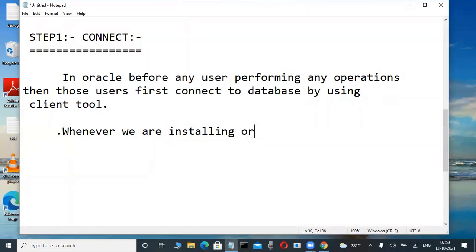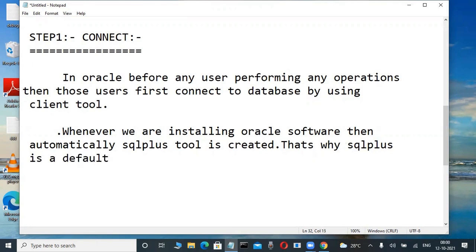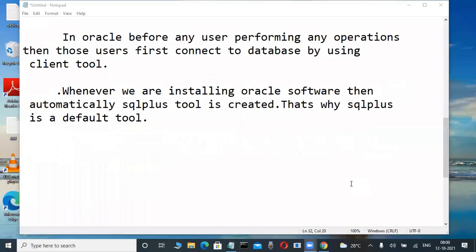Whenever we install the Oracle software, the SQL Plus tool is automatically created. That's why SQL Plus is a default tool.